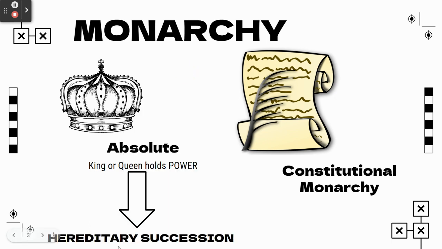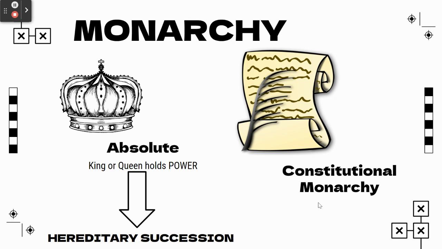In that type of monarchy, there's something called hereditary succession, which just means that family members will take power once the king or queen dies. Typically it would be the oldest male. That's typically how it used to go. But that's what hereditary succession means, that somebody in the family will take over power just because they're part of the family when that king or queen dies.